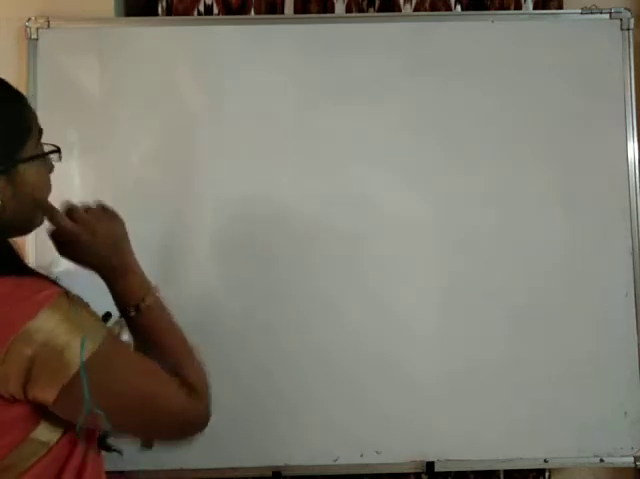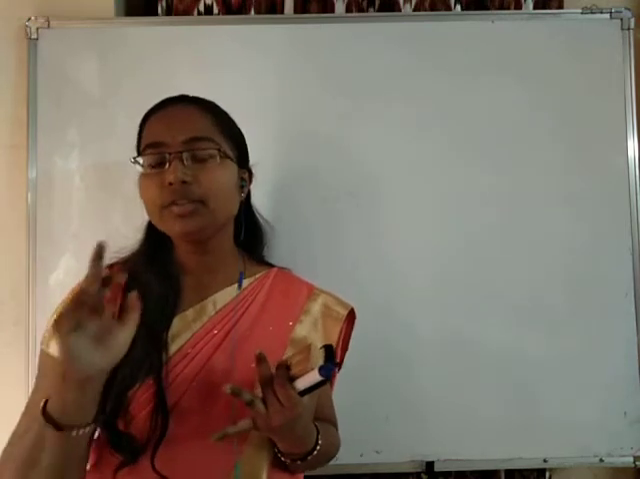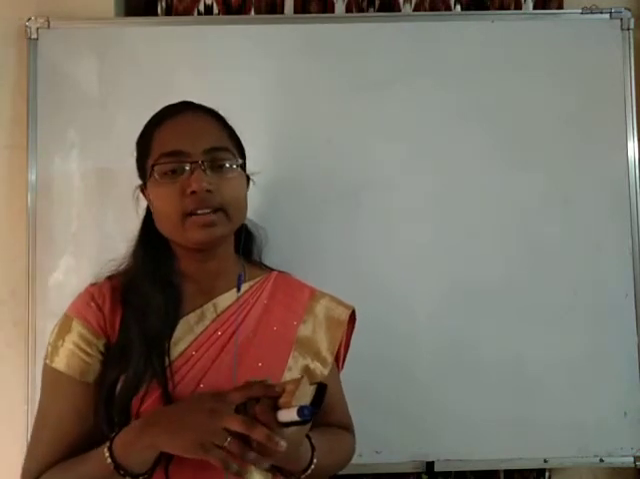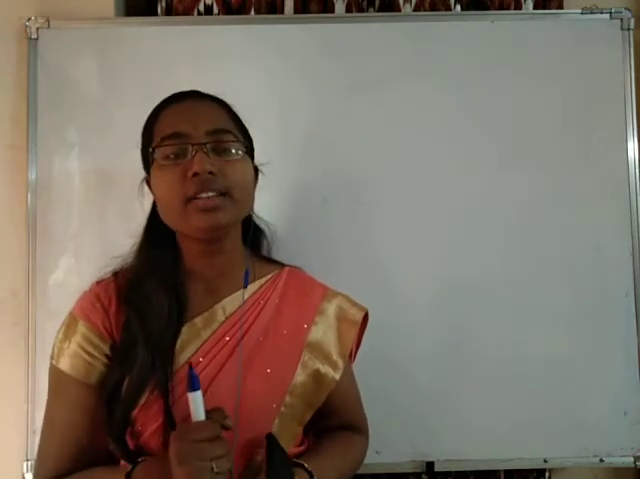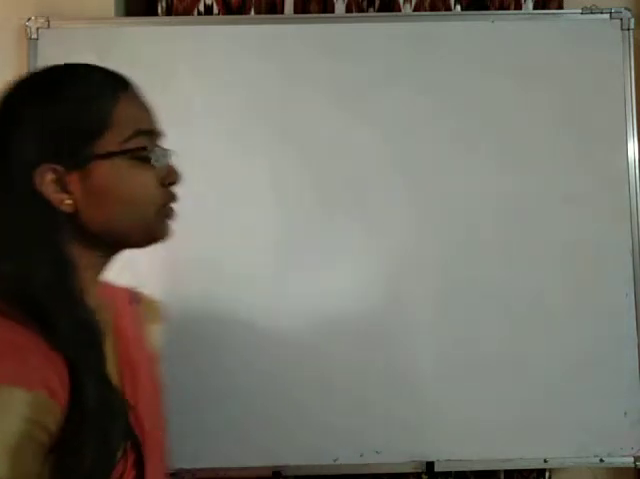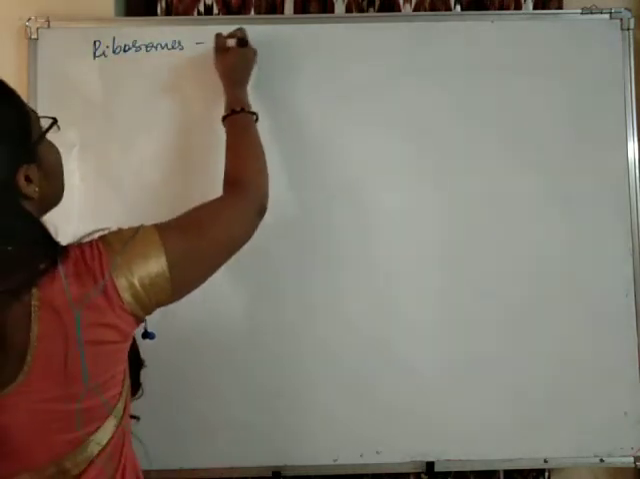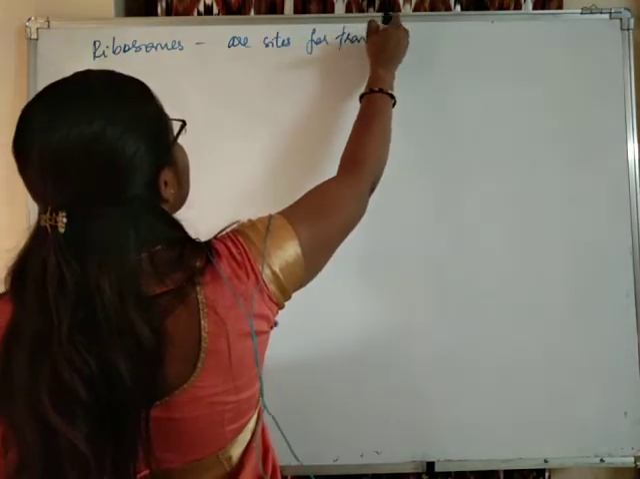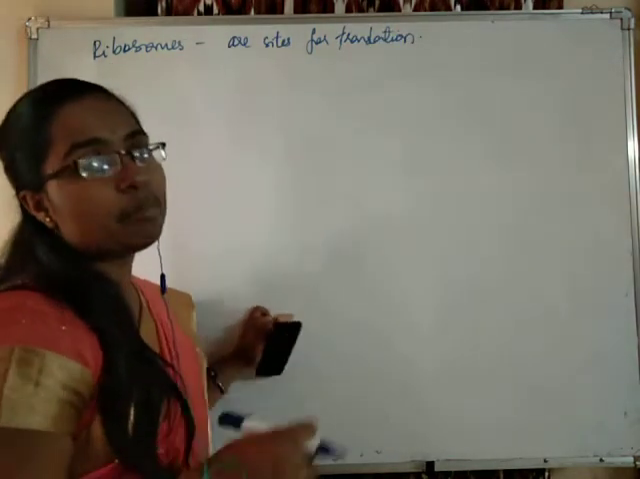See students, we have studied that translation occurs by utilizing mRNA as a template strand. Complementary to the mRNA, tRNAs have anticodons and they add the amino acids to the polypeptide chains, right? Very good. Now, where does translation occur, where are proteins formed? Ribosomes are the main sites for translation. Translation of amino acids will occur in the ribosomes itself.